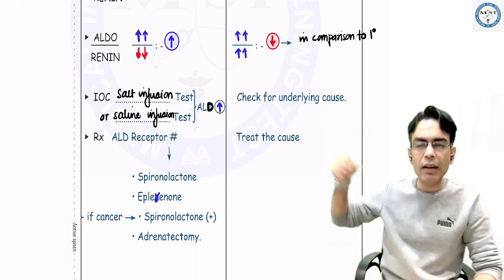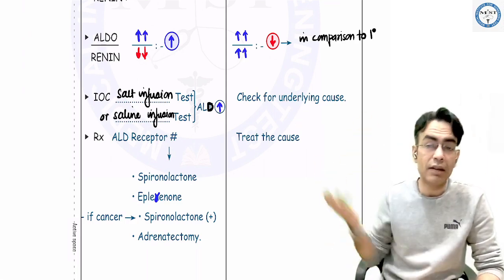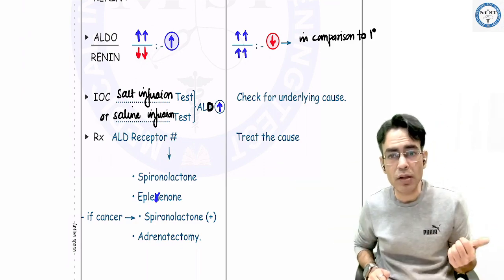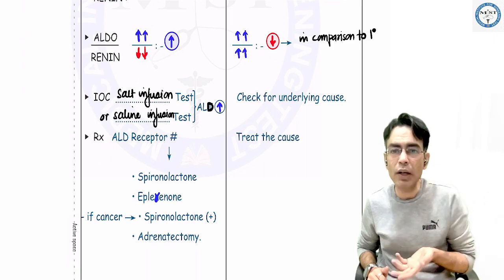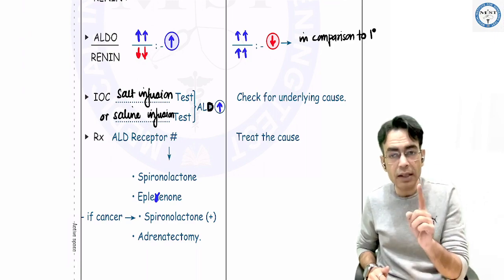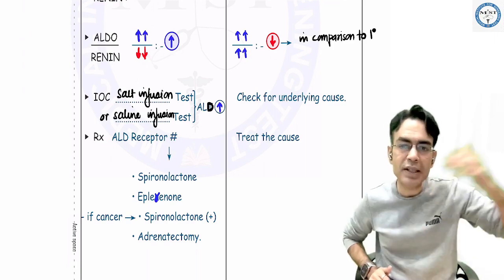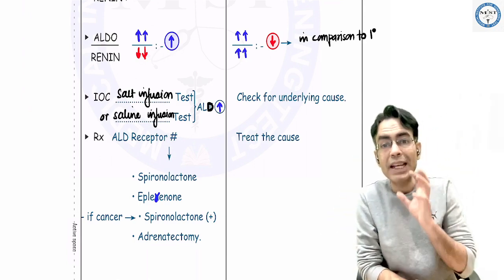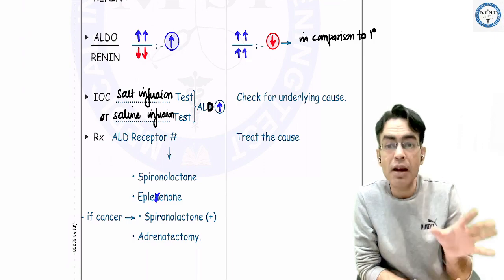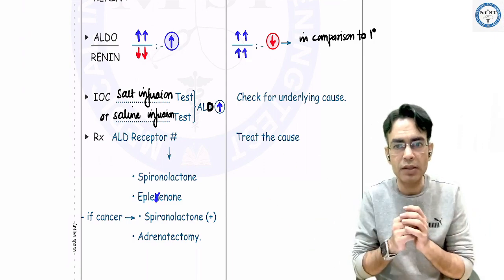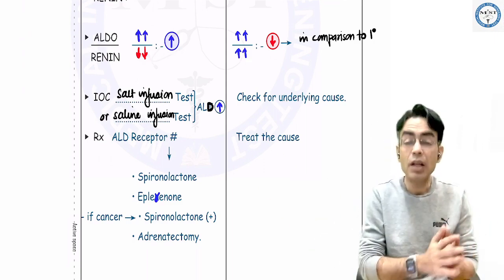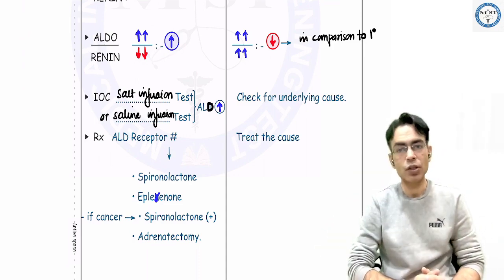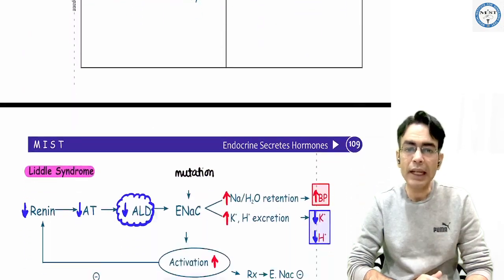ठीक है. For secondary, check the underlying cause, which disease it is, and treat the cause. For treatment of primary hyperaldosteronism, give the aldosterone receptor blockers. And if it's a tumor which is causing it, remove it. But because the patient is hypertensive, you cannot take this patient directly to the OT table. You first have to regulate the blood pressure. Hemodynamic stability is the most important part, unless it's an emergency surgery. So first you give spironolactone, you make the blood pressure of the patient normal, and then you take the patient for surgery. Okay.